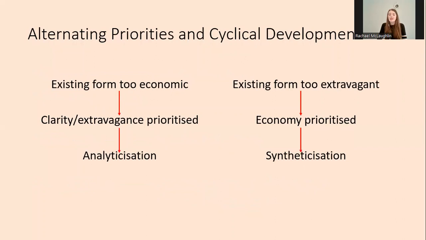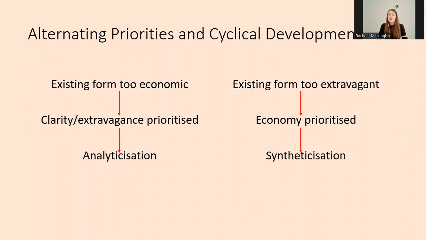Any attempt by language users to achieve this hypermaxim of speaking socially successfully at the lowest possible cost creates a paradox, which then leads to a cyclical pattern. To be socially successful, you want to be speaking extravagantly, so you're noticed, and clearly, so that you're understood. And to speak at the lowest possible cost, you want to be speaking as economically as possible, with a pronunciation which is as reduced as possible.